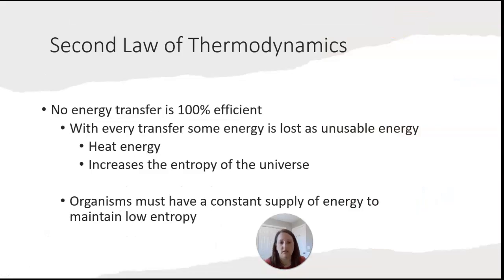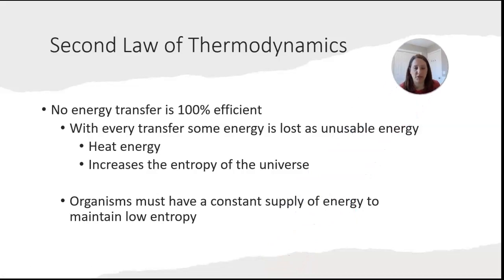Okay, last slide here. The first law stated that energy cannot be created nor destroyed. The energy of the universe is constant. It always has been, it always will be. Energy can only be transferred and transformed. The second law states that with every energy transfer or transformation, some energy is going to be lost.